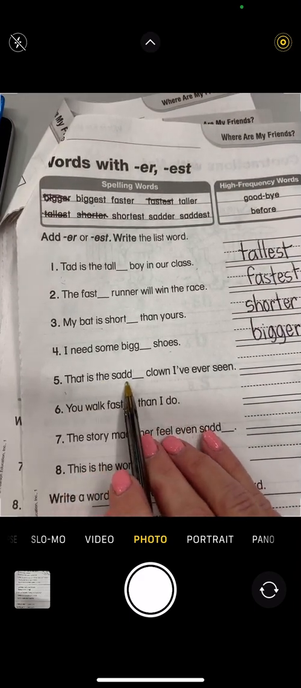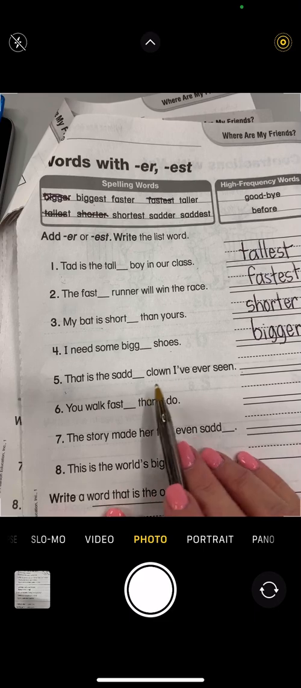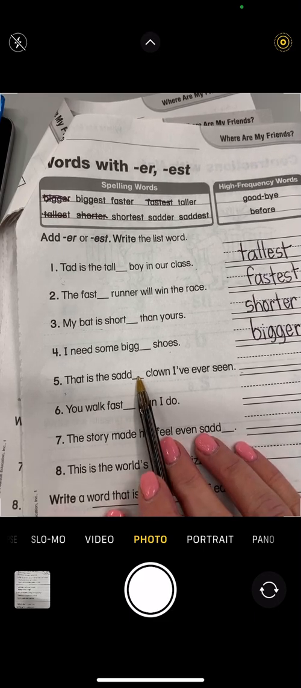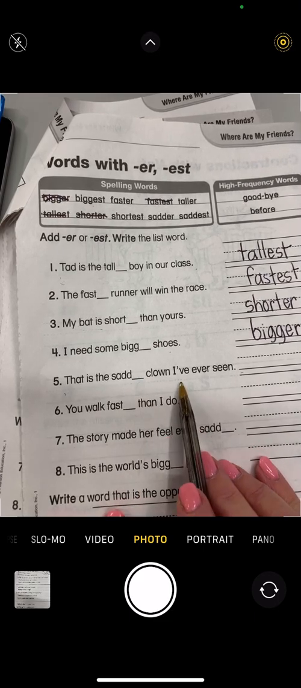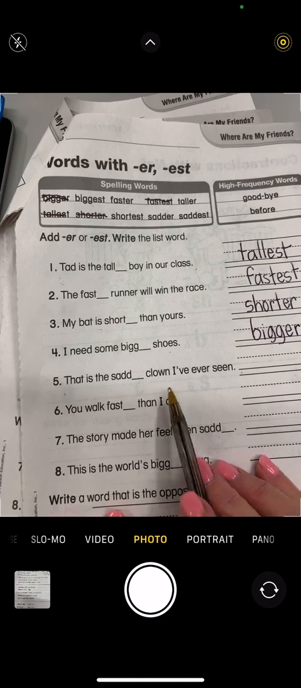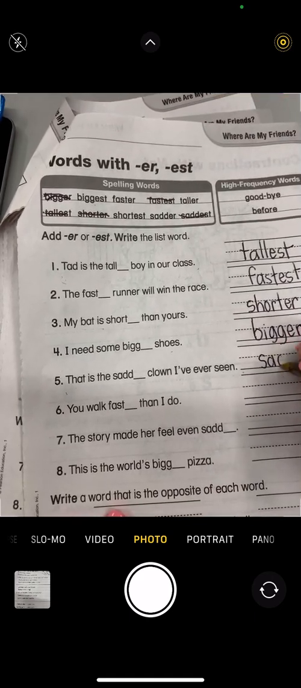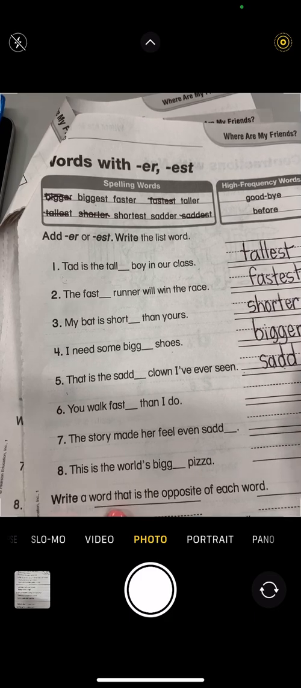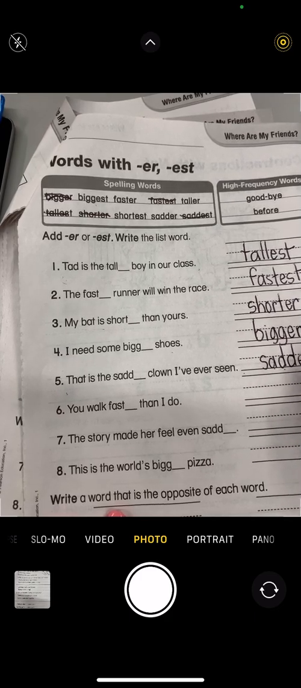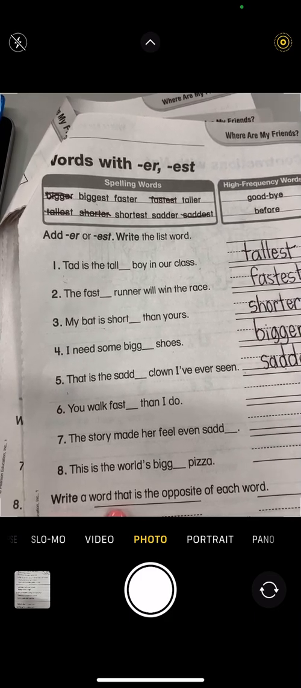That is the saddest clown I've ever seen. It's going to be est because we're assuming that they've seen lots of sad clowns. So S-A-D is the base word, sad. Since there's a vowel and then a consonant, we need to add another D and then E-S-T, saddest.